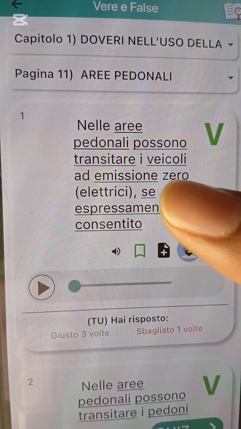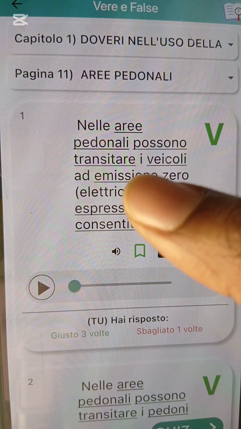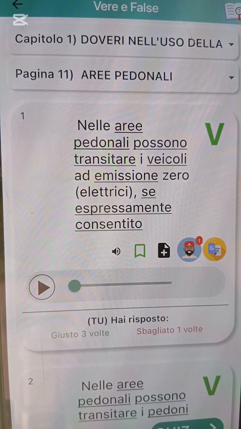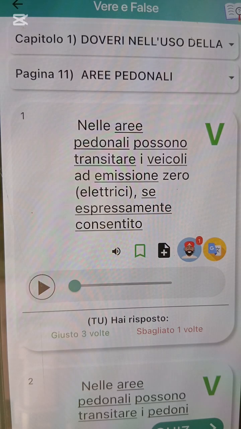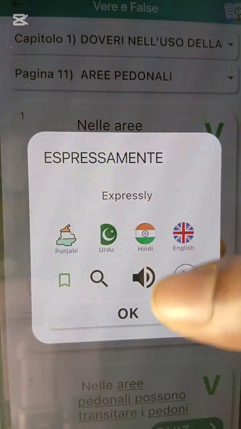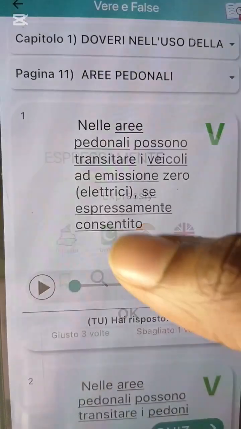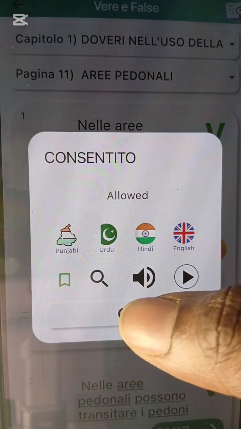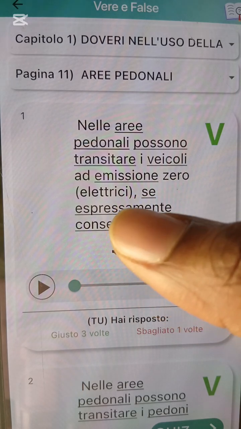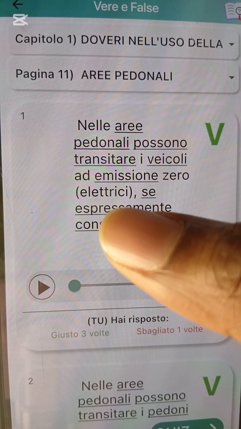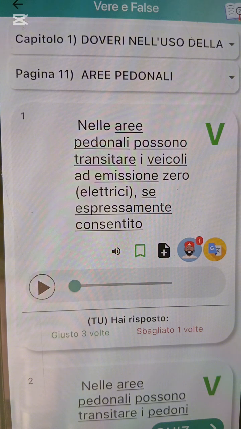Area. Now, they talk say if vehicle at zero emissione, which is vehicle wey no get engine. Okay? Vehicle wey no get engine, something like bicycle, some quadricicli senza motore. Like all these vehicles wey no get engine, e say dem fit do what? Transit. Dem fit enter if they are what? Expressly what? Allowed. If dem dey allowed, okay? If dem dey allowed, they are free to what? Enter. They are free to enter if they are allowed. Veicoli ad emissione zero. Vehicle wey no get engine. Vehicle wey no get what? Engine. Alright?